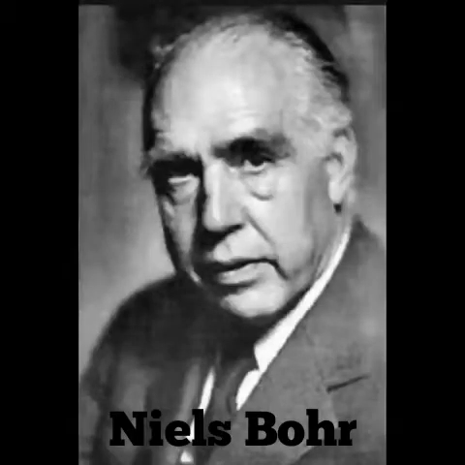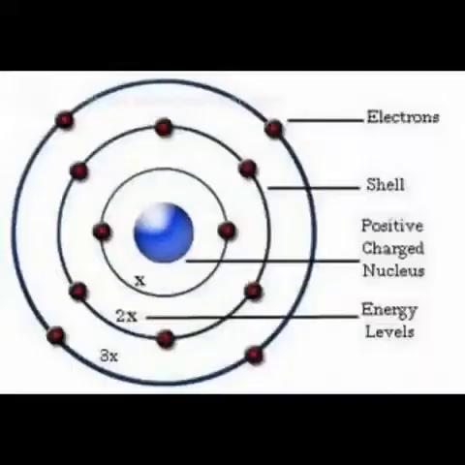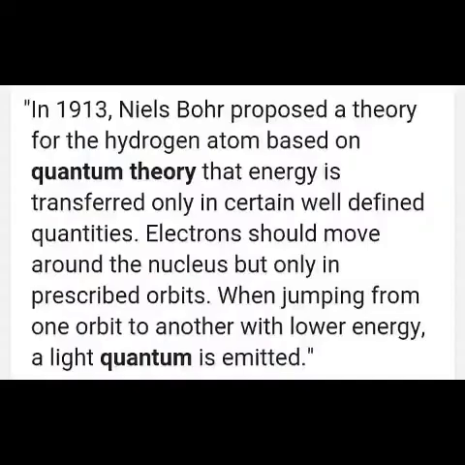Niels Bohr's theory. In 1913, Niels Bohr proposed a theory for the hydrogen atom based on quantum theory, that energy is transferred only in certain well-defined quantities. Electrons move around the nucleus but only in prescribed orbits. When jumping from one orbit to another with lower energy, a light quantum is emitted.